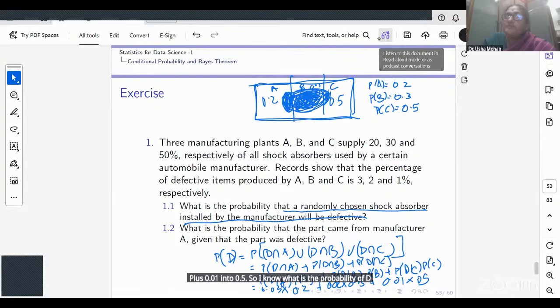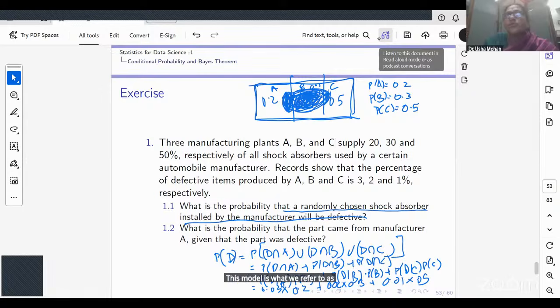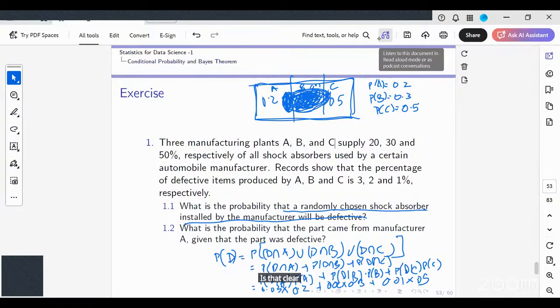Would you all agree? This rule is what we refer to as the law of total probability. Is that clear?